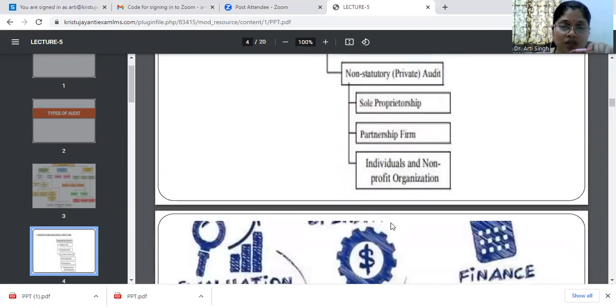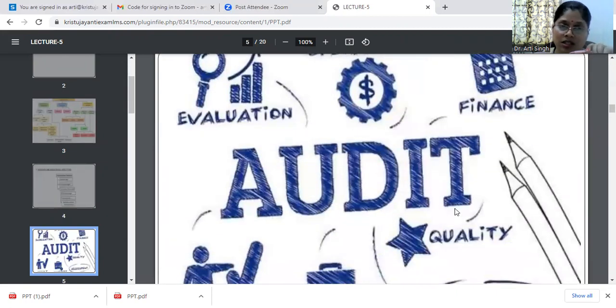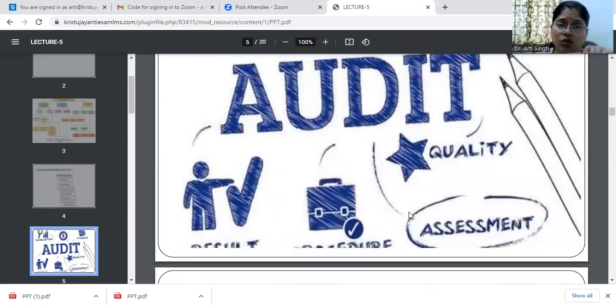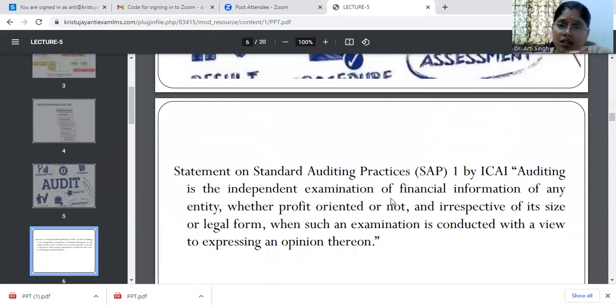Coming on to the next classification. Why is the audit needed? The audit is needed as an evaluation of finances, for improving the quality of the organization, for improving the efficiency and effectiveness of the organization, and for assessing the outcomes of the organization.